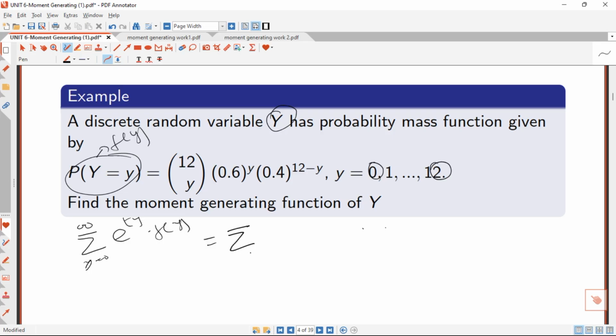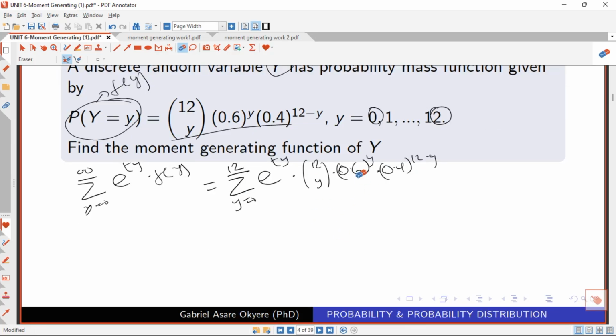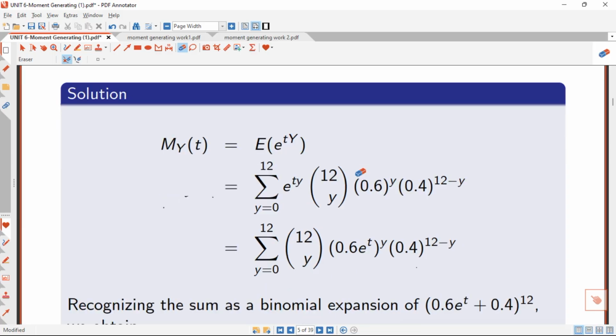So we are going to get the summation, y moving from 0 to 12, of e raised to the power t y, because that is what we just said we are going to do. We are going to multiply by the function. And this is our function f of y, which is 12 combination y times 0.6 raised to the power y times 0.4 raised to the power 12 minus y. So this is what we have, as you can see here. I have the solution there. I want you to really appreciate it, so let's dive into the solution on the slide so that we can go faster.